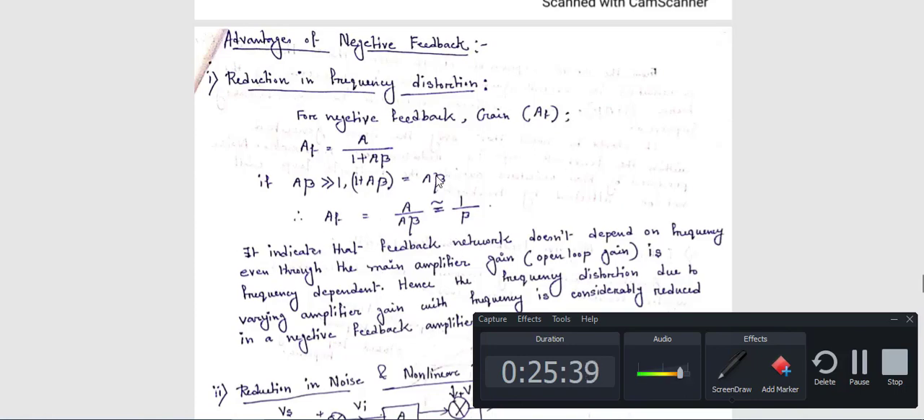Now see, in case of negative feedback, what do we know? Af is equal to A divided by 1 plus A beta. Now suppose your A beta is very much greater than 1. That means 1 plus A beta is approximately A beta. Suppose if you add 1 with 1000, then it becomes 1001. Now if you compare 1001 with 1000, you can directly write 1000. So Af is equal to A by A beta if A beta is very much greater than 1. So in that case, it is written as 1 by beta.